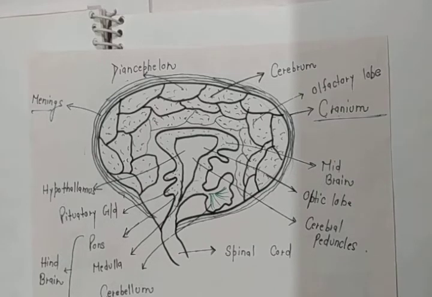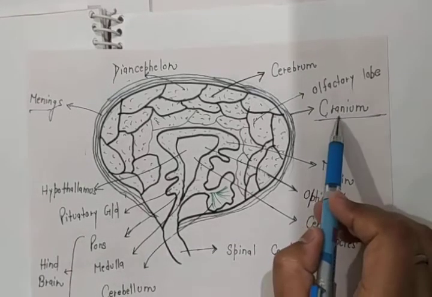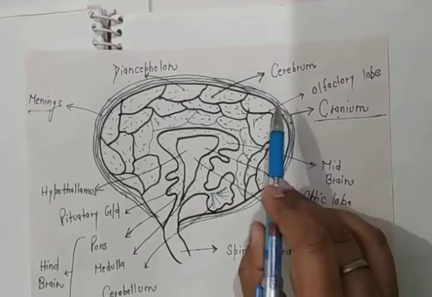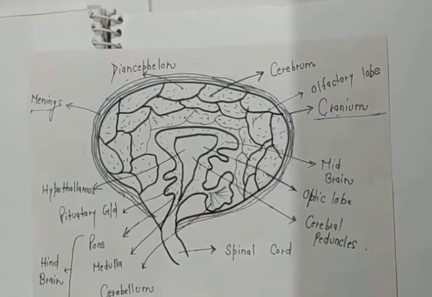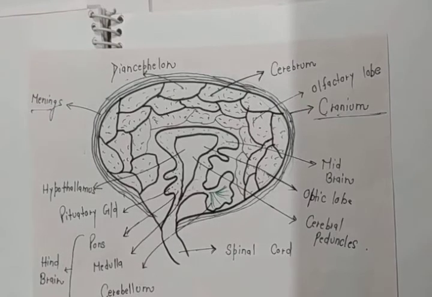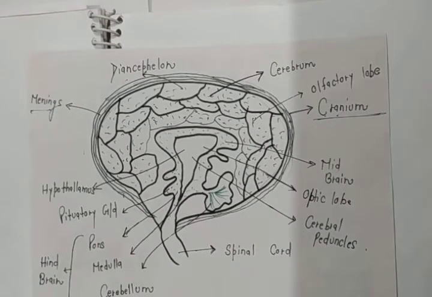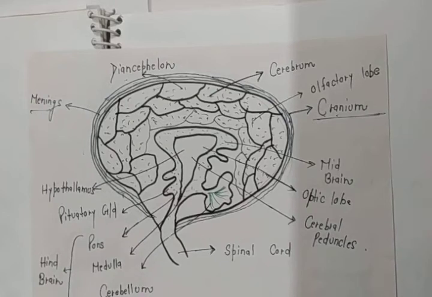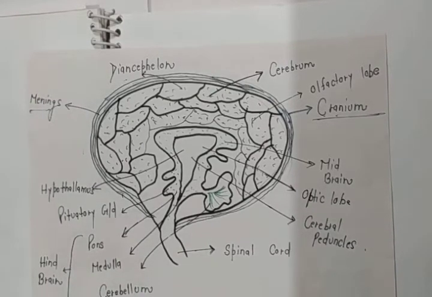Clear? So the cranium is present, three layers are present, and in between the three layers cerebrospinal fluid is present. So what will be the work of cerebrospinal fluid? That fluid will prevent the brain from any type of outer jerk or outer shock.